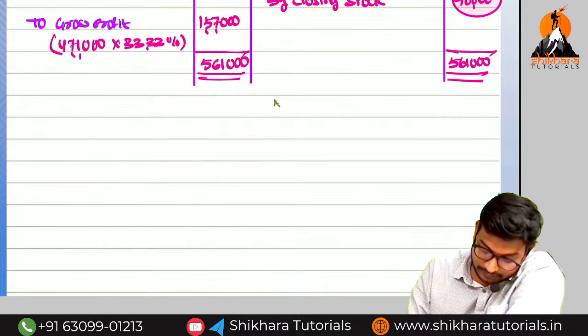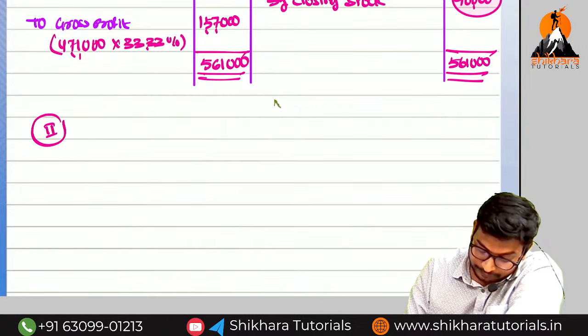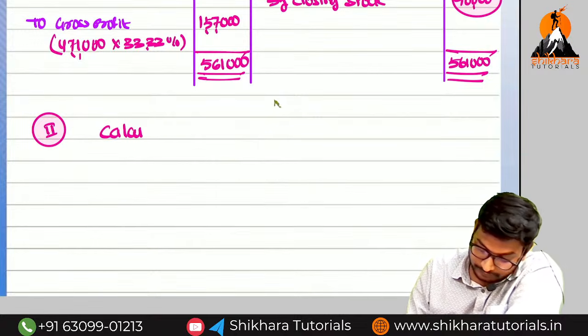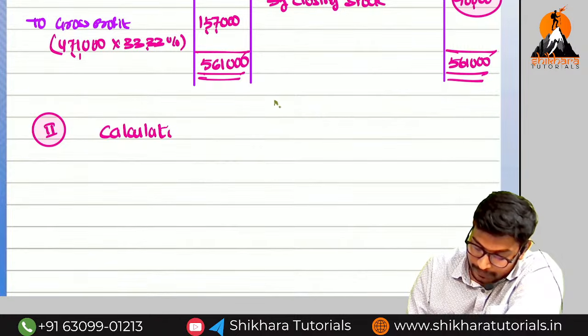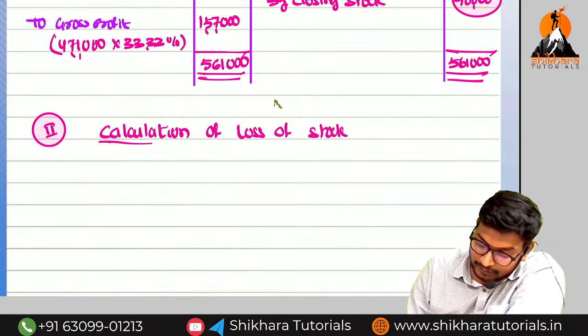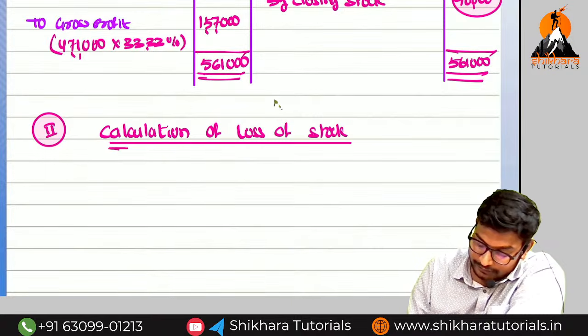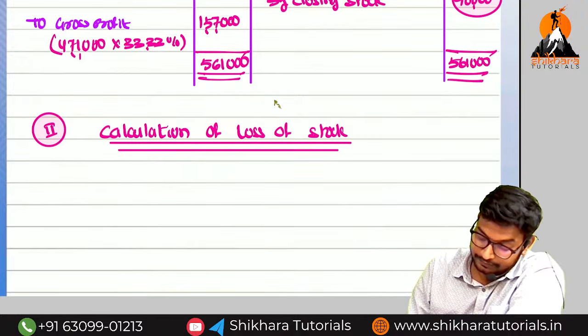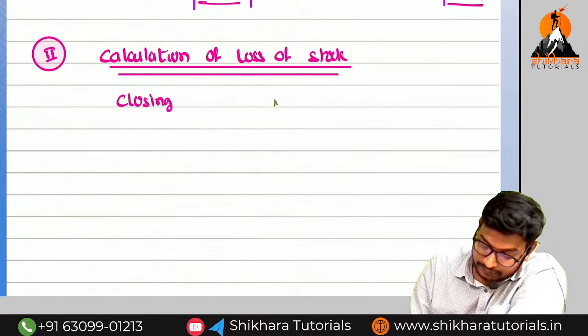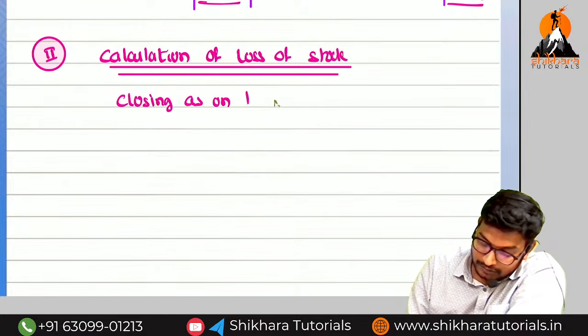So now what we need to find out? Loss of stock. Step number 2, calculation of loss of stock. What is the formula for the calculation of loss of stock? Closing stock as on the date of fire.